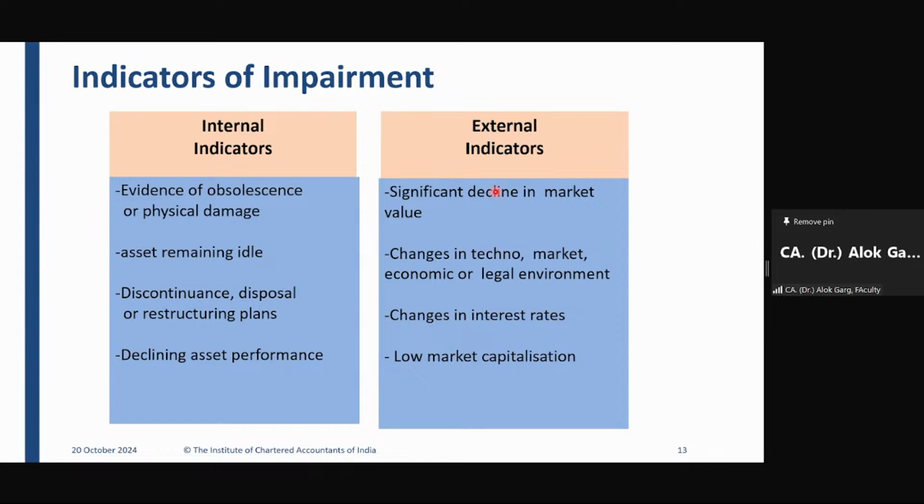What are the external indicators? Internal indicators arise within the company, within the entity. But external indicators are indicators which arise in the market, in the economic environment, in the technological environment, and in the legal environment.